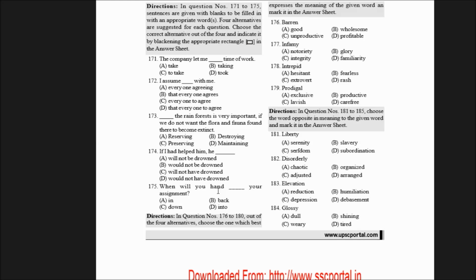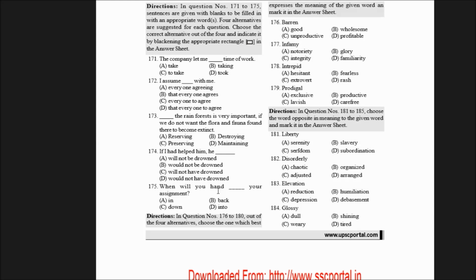When will you hand in your assignment? Hand in is the right answer. Hand in means submit. When will you submit your assignment? Note, hand in is a phrasal verb. Do you know what a phrasal verb is?